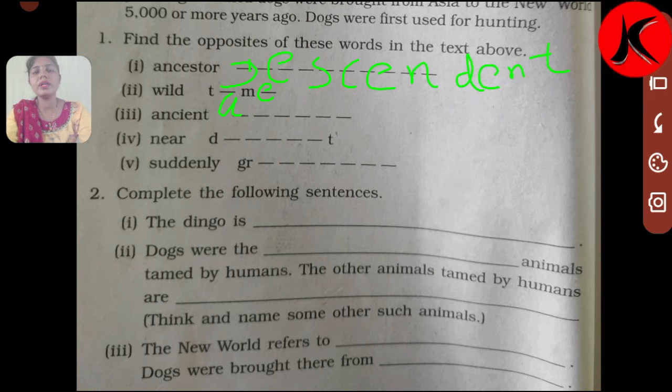Then the third one is given, ancient. The opposite word of ancient is modern. Ancient means very old. We can say it in Hindi, prachin, and the opposite word of prachin is arvachin. So here in English the opposite of ancient is modern.